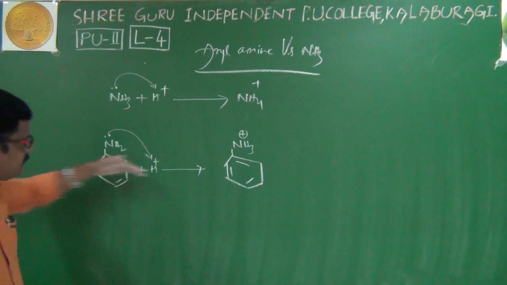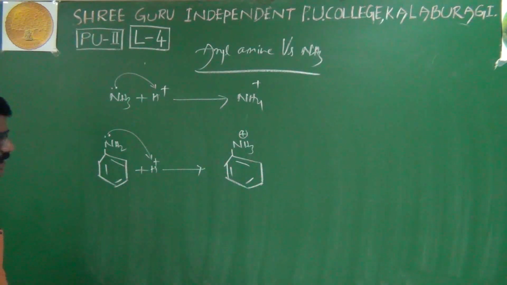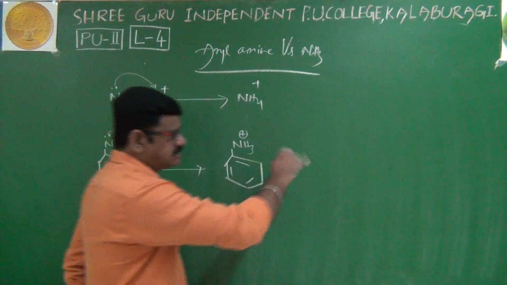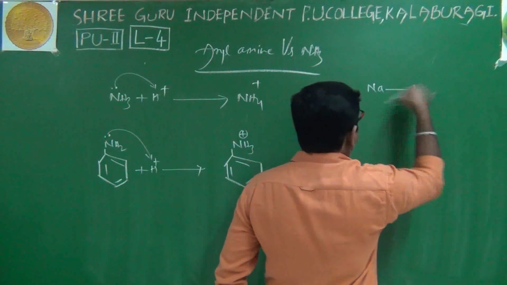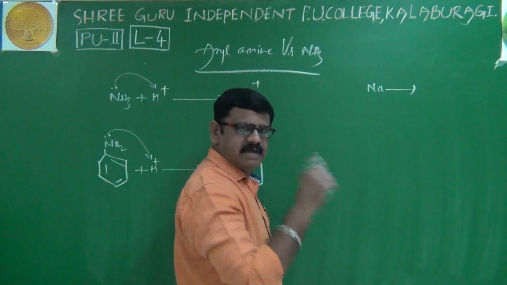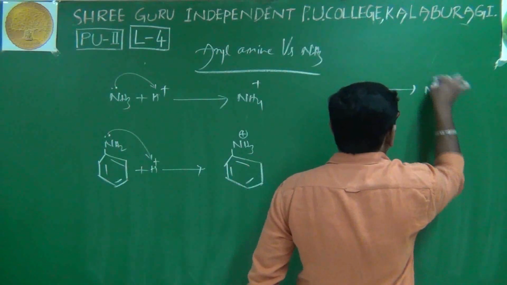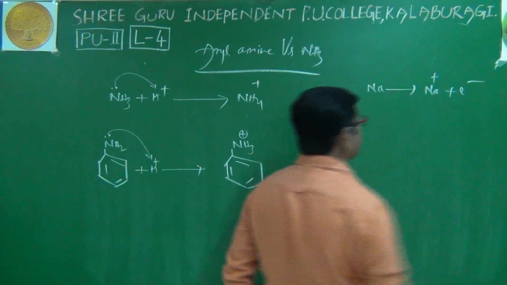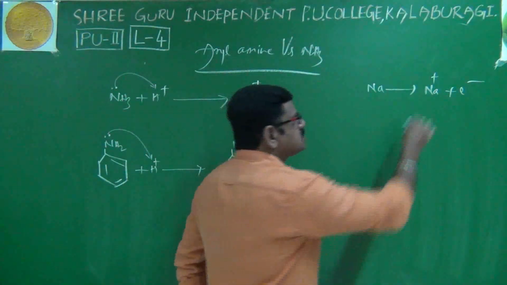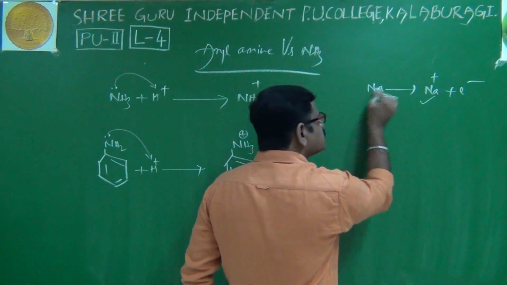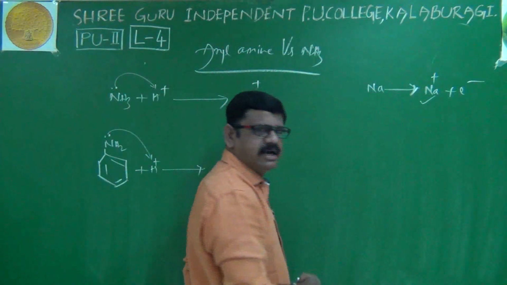As far as the second reaction is concerned, I will compare one general reaction. Suppose sodium has one electron in the valence shell, so after losing that electron it converts to sodium ion. We already know whether sodium or sodium ion is stable. Sodium ion is stable, so sodium immediately converts to sodium ion.